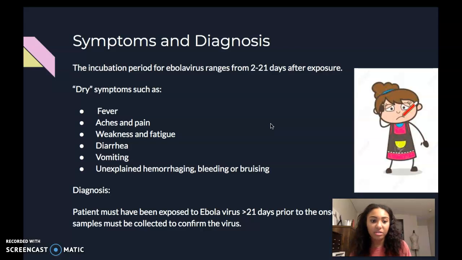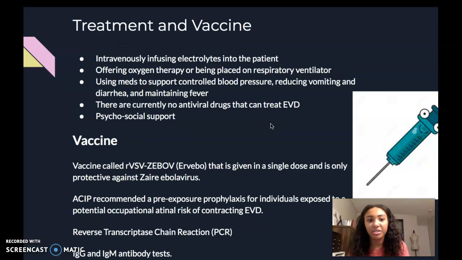And as far as the diagnosis goes, in order to diagnose a patient with Ebola virus, a patient must have been exposed to Ebola virus at least 21 days prior to the onset of symptoms, and blood samples must be collected in order to confirm the virus.